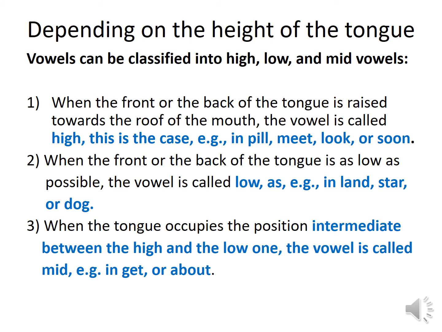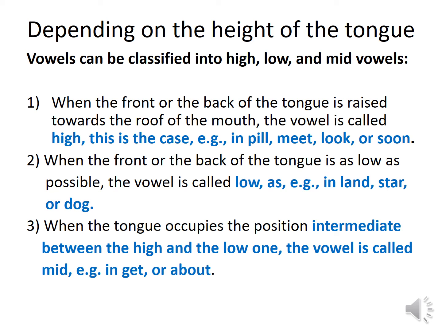So depending on the height of the tongue, vowels can be classified into high vowels, low vowels, and mid vowels. Number one, when the front or the back of the tongue is raised up towards the roof of the mouth, the hard part of the mouth upside, you can touch and you can feel. So it's the roof of the mouth.